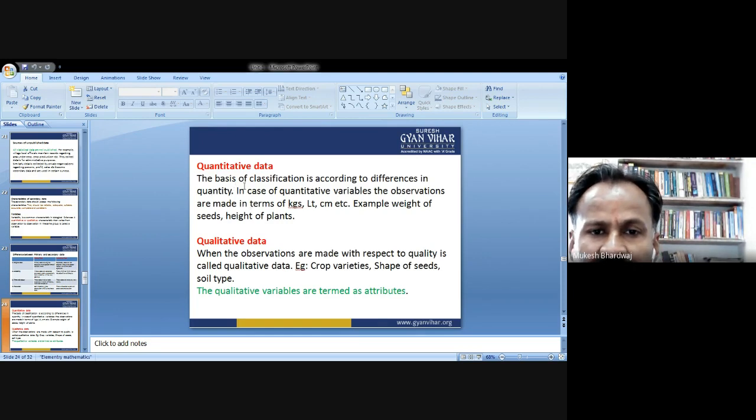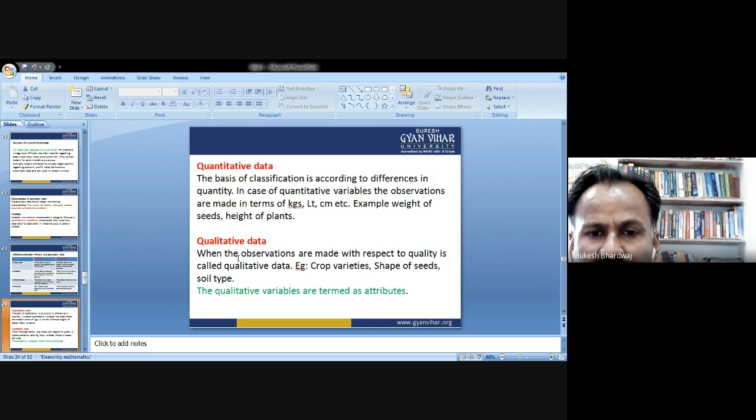Quantitative data: the basis of collection is according to difference in the quantity. In case of quantitative data, variables and observations are made in terms of kilograms, liters, centimeters, etc. Example: weight of seeds, heights of plants, population, etc.